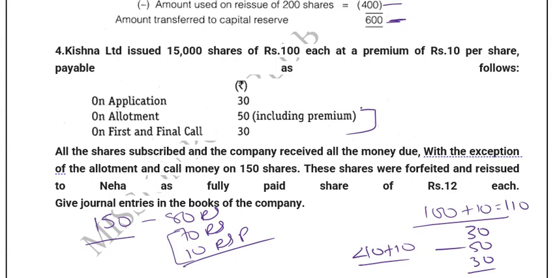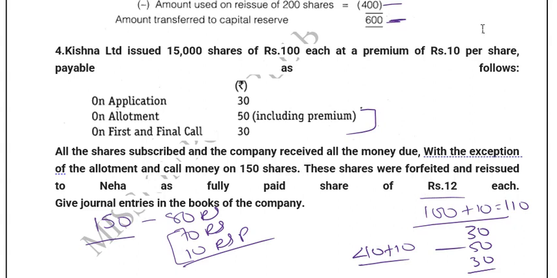These shares were forfeited and reissued to Neha at 12 rupees. So this is a case of premium. In our previous example, the shares were issued at a discount, so we utilized the forfeiture. But when we issue again at a premium, there is no need to utilize the forfeiture because we are getting extra money. We are not doing any discount business here. Instead of 10 rupees, we are getting 12 rupees. So that premium is also a gain for the company. So the share forfeiture amount as such will be transferred fully to capital reserve.